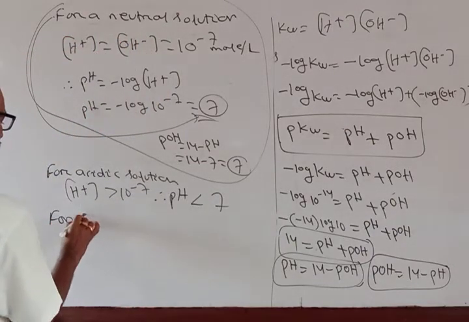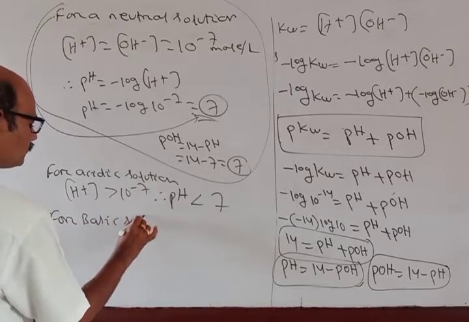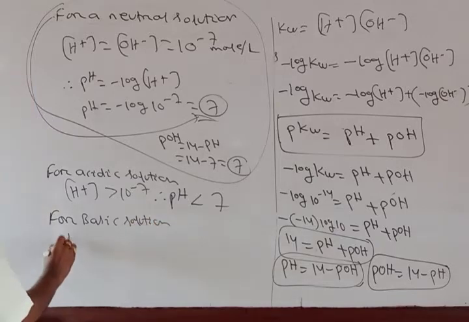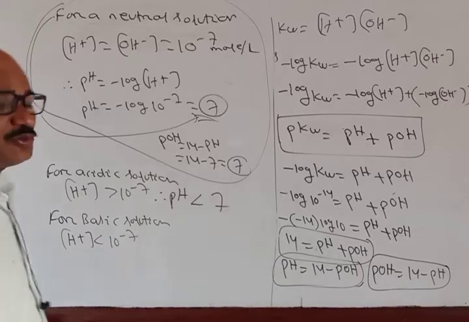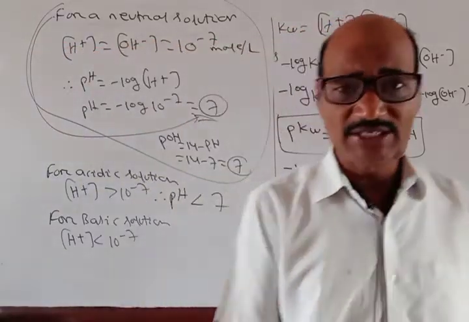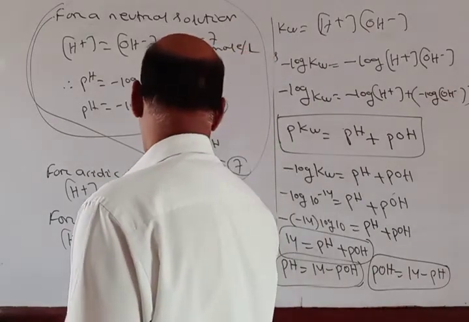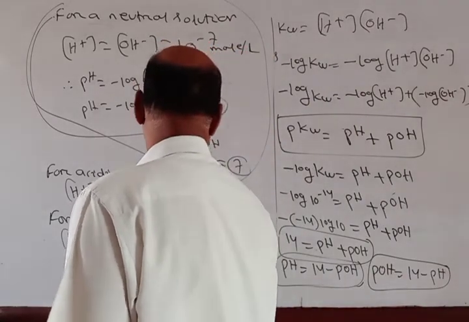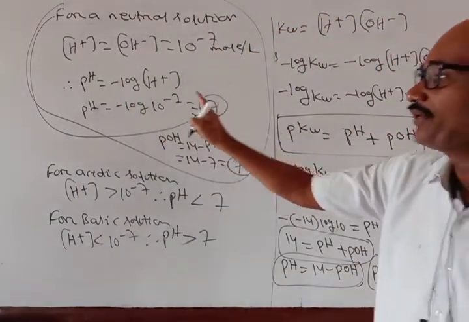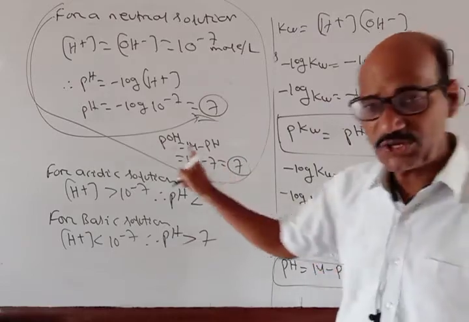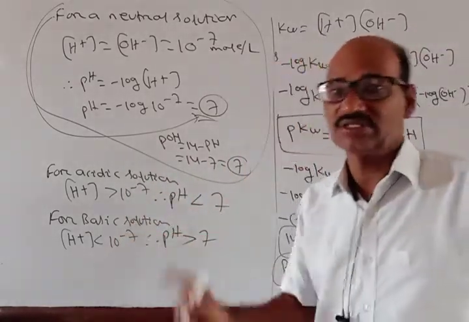For a basic solution, H plus ion concentration is less than 10 power minus 7. That means it can be 10 power minus 8, minus 9, minus 10. Therefore pH is more than 7. So for neutral solution, pH is equal to 7. For acidic, pH less than 7. For basic, pH more than 7.